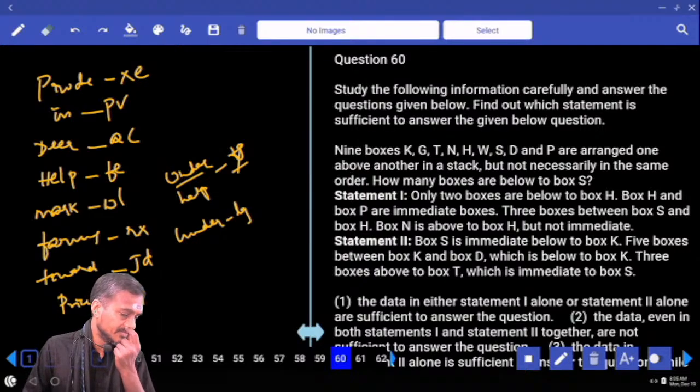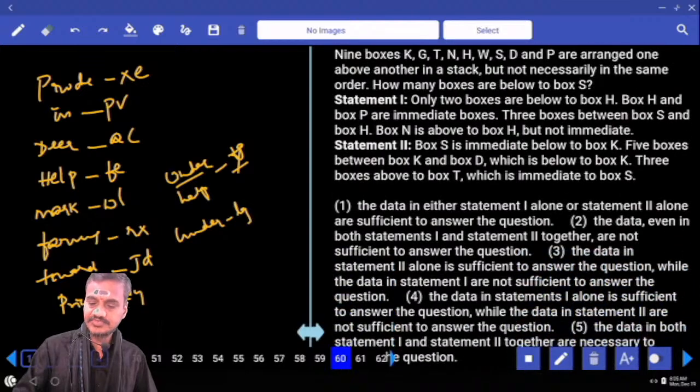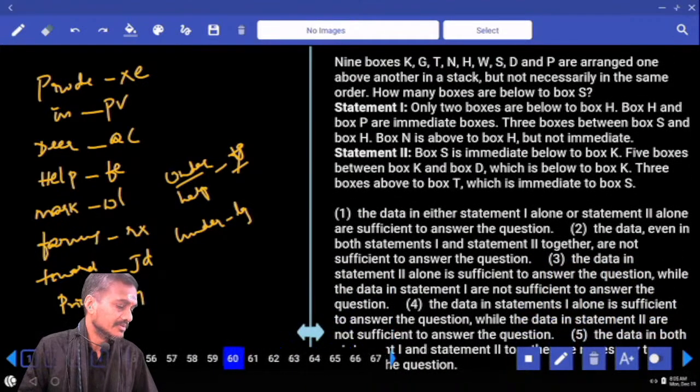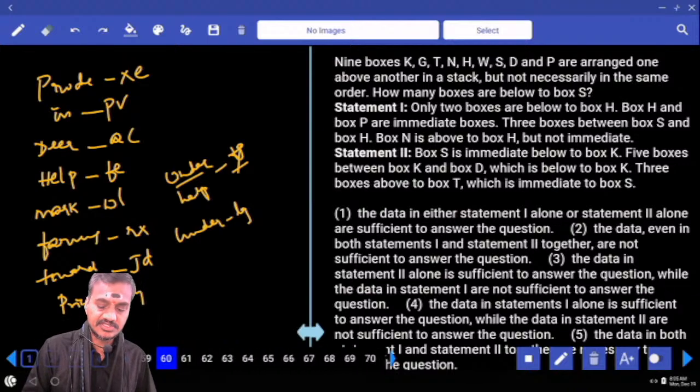Then 60. It is based on data sufficiency and boxes. It should be under the second priority. Then coming to 61 to 65, boxes, second priority. Okay, 11 boxes were there. It comes under the second priority.